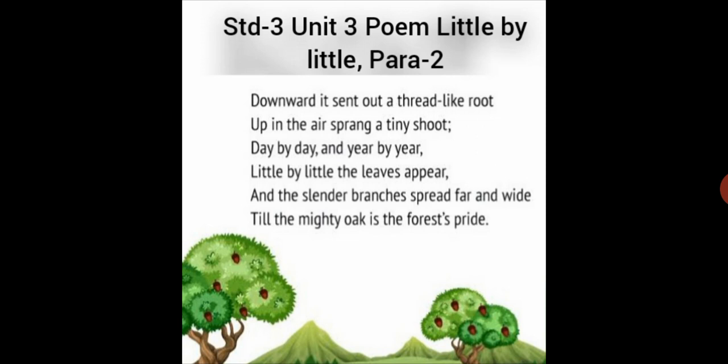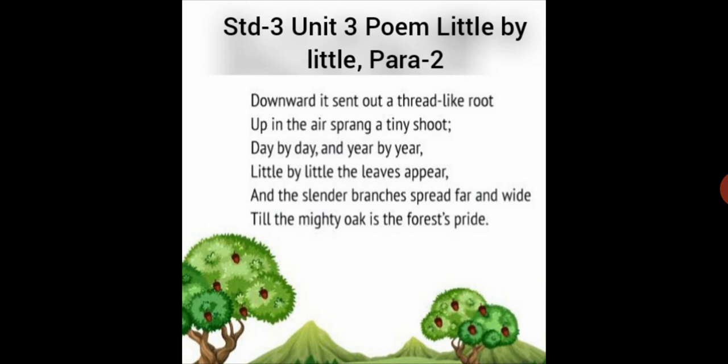Little by little the leaves appear. Now slowly as the plant is growing, the leaves start to appear, and the slender branches spread far and wide. Now the branches are growing and they are spreading out far and wide. The last line, till the mighty oak is the forest's pride. Now since the oak is the biggest tree in the forest, it is the pride of the forest.